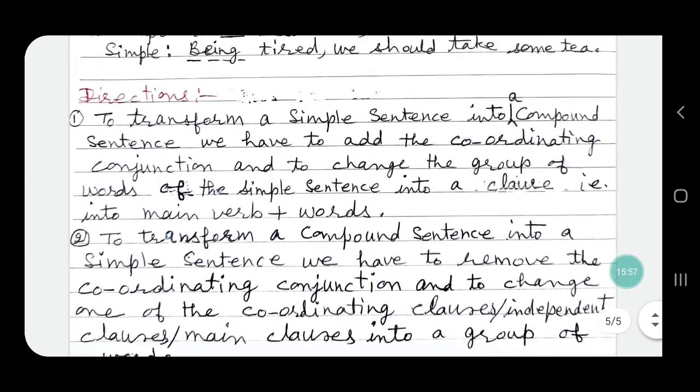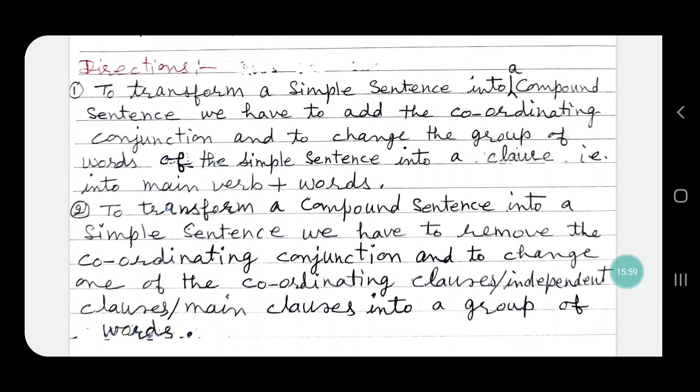So in this way, while practising these sentences, we have come to know that to transform a simple sentence into a compound sentence, we have to add the coordinating conjunction and change the group of words of the simple sentence into a clause, that is, into a main verb plus words.